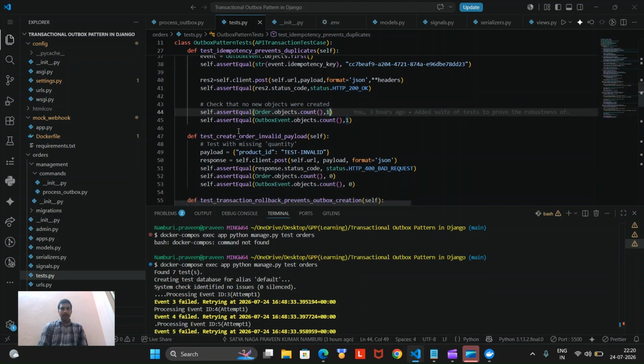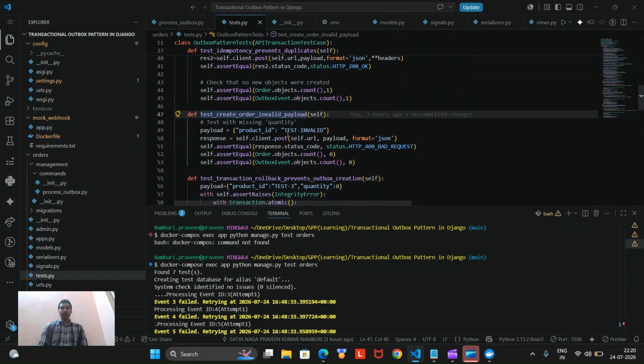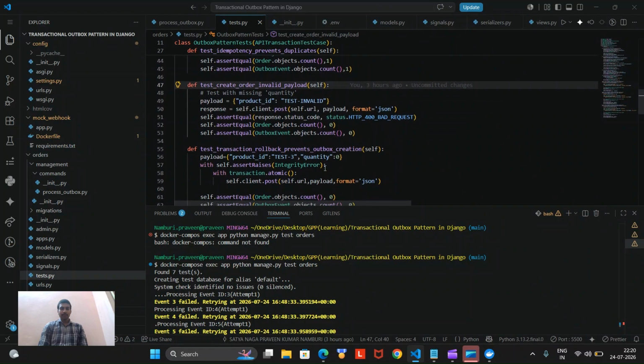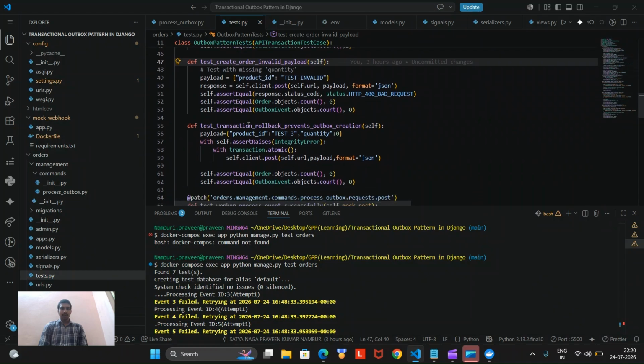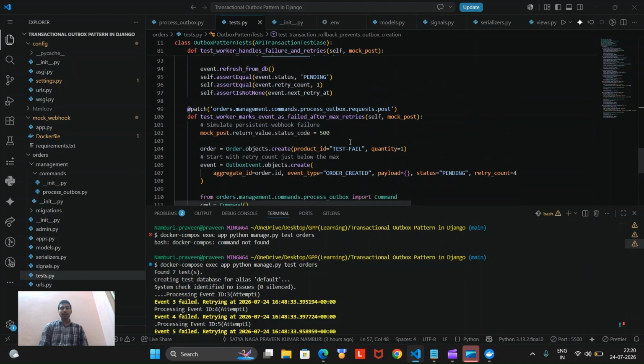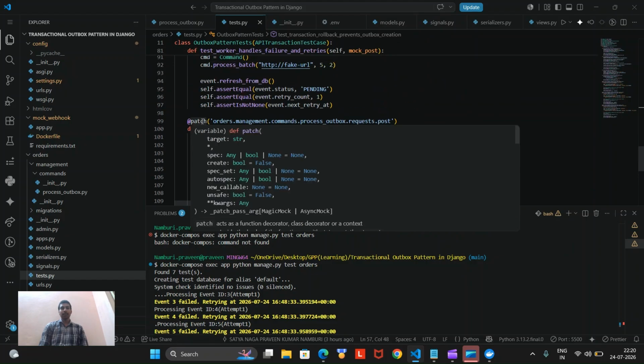So yeah, next thing, create order invalid payload. As mentioned, we are sending the product ID as test invalid, and we are missing the quantity. So that's why the request has failed. And transaction rollback prevents outbox creation. So whenever a database crash happens, we don't want to send our event to our outbox table. Like this, I have created 7 tests and one for our custom management command.